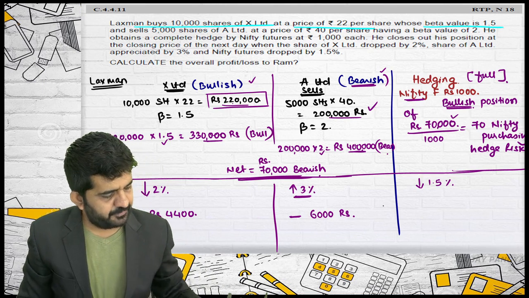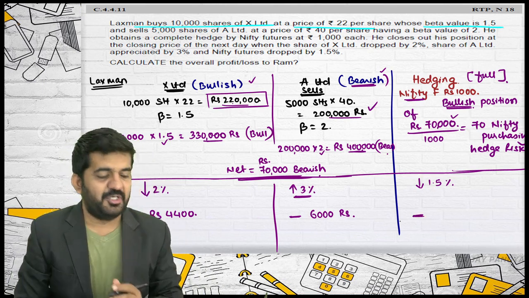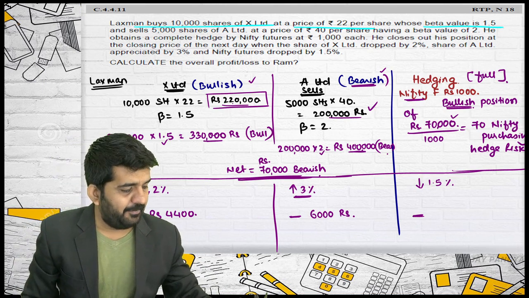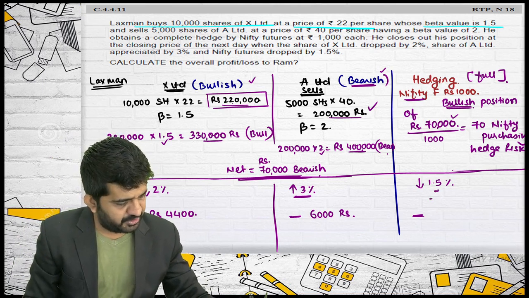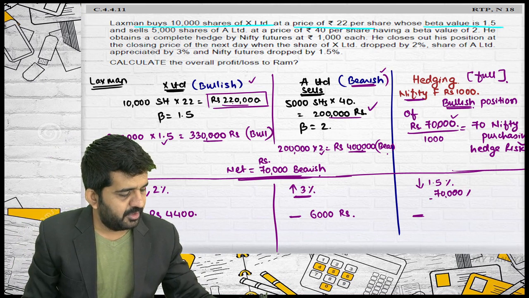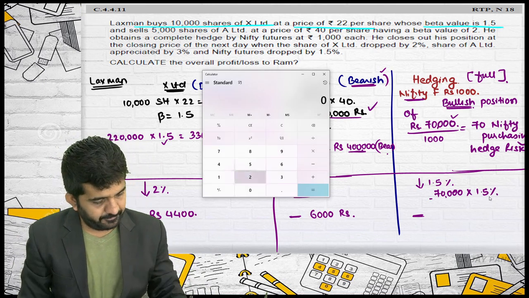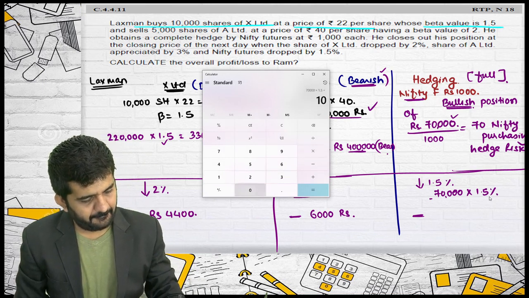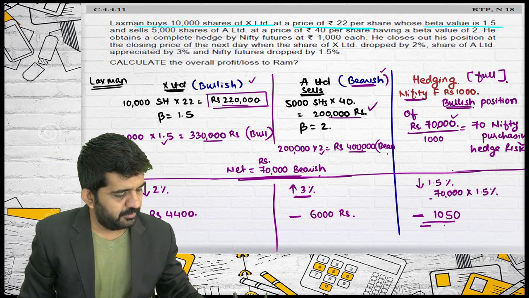I was bullish in this position. Market is even bearish. I will be losing from here also. That's correct. How much rupees? 1.5% of total position I have taken. That is 70,000 into 1.5%. It is 1,050.